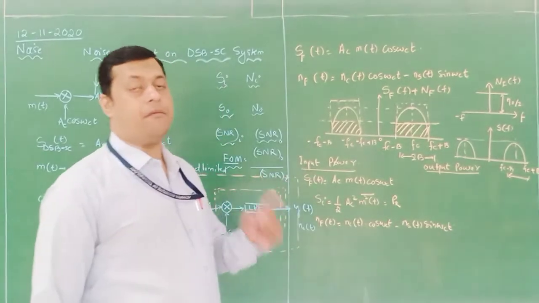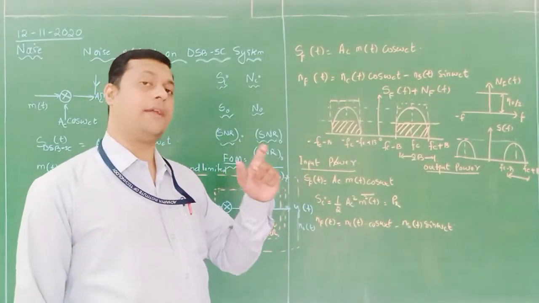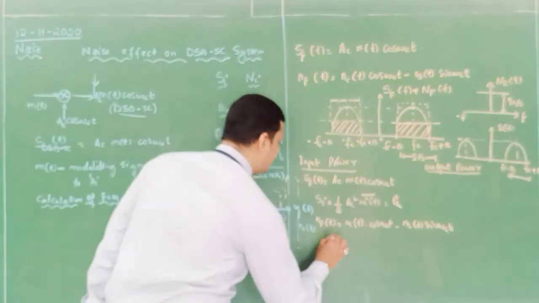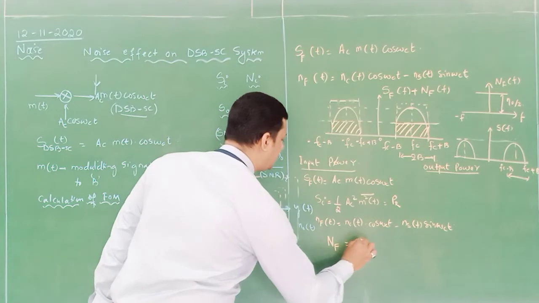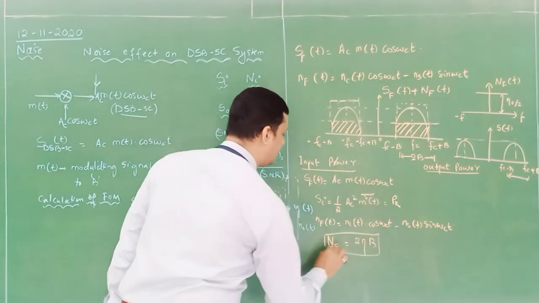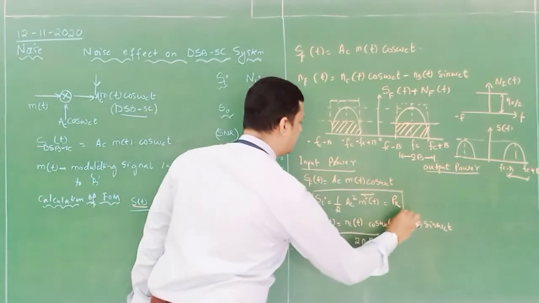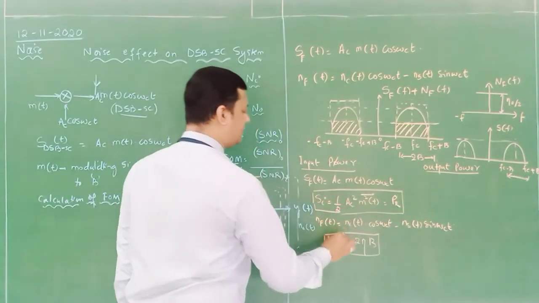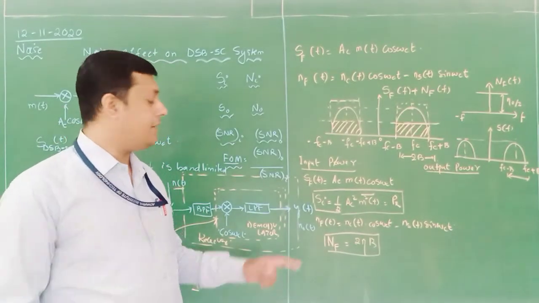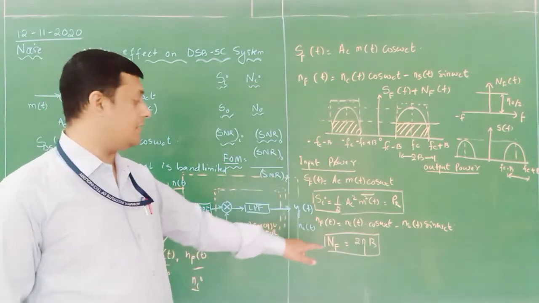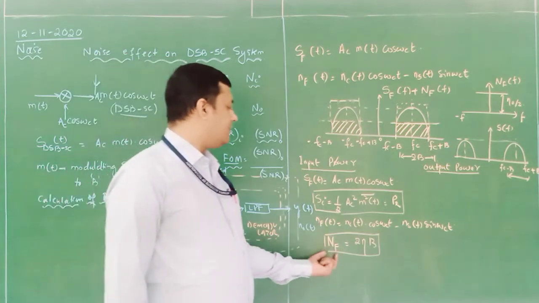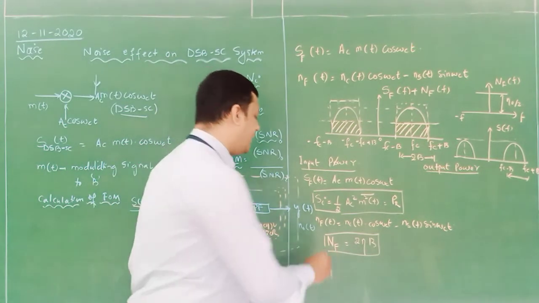And we have seen the power content in a noise for an AM signal, if the bandwidth is 2B, directly we can write NF is equal to 2 eta into B. So this is the power available, which is already derived. So it is 2 eta B. If it is SSBSC, eta B. If it is DSBSC or AM, we have to consider the noise power as 2 eta into B. Now this is my input noise power.